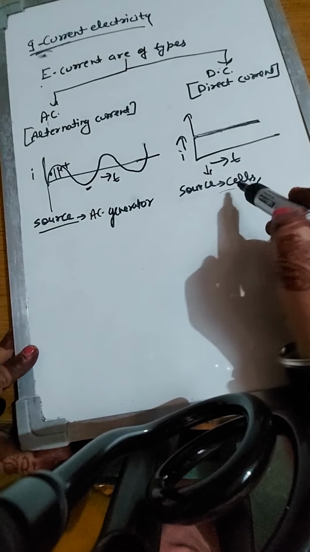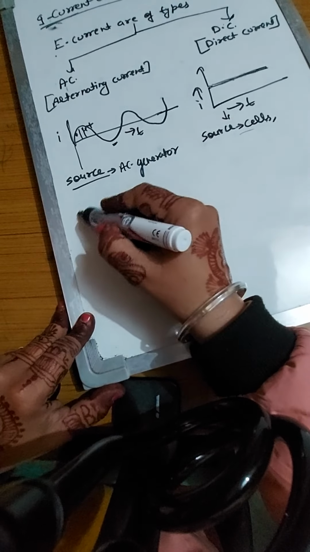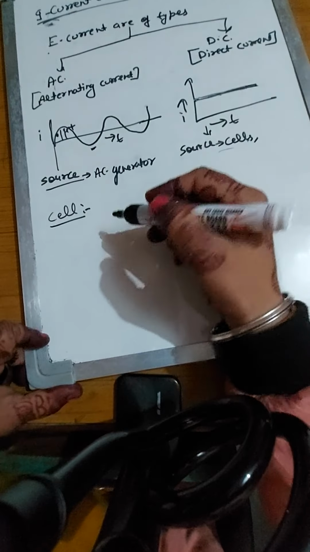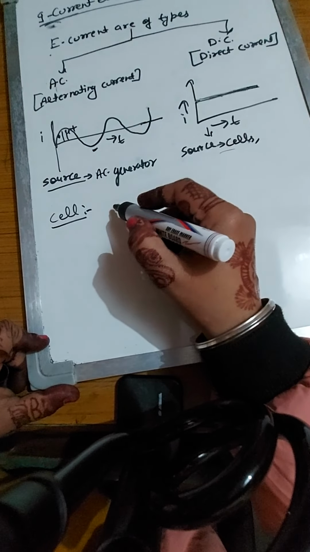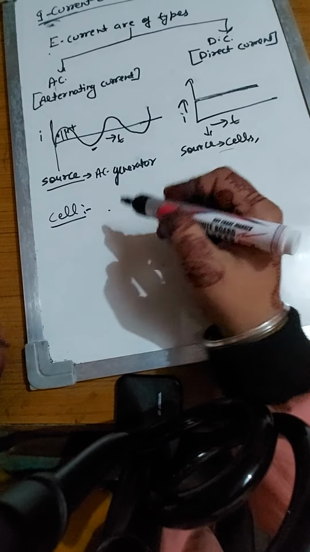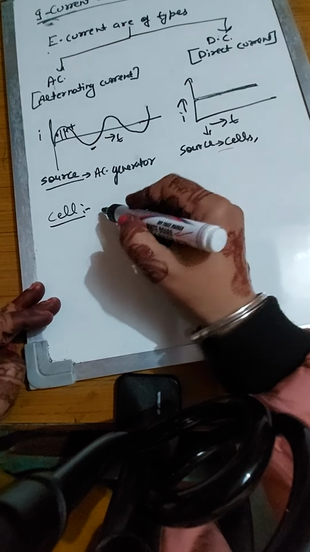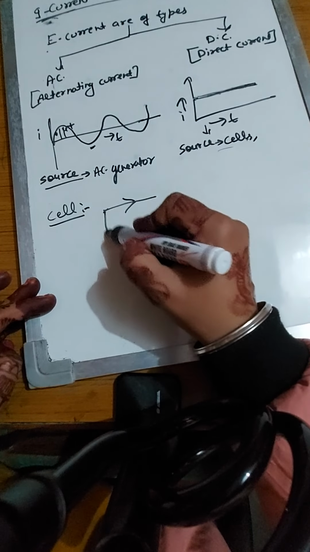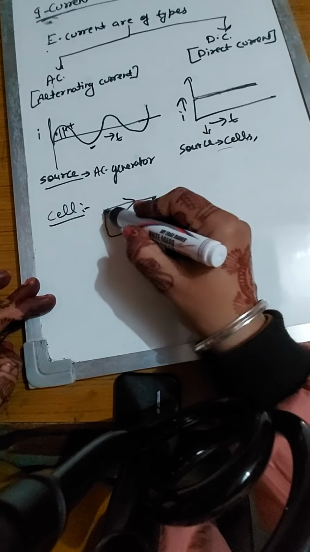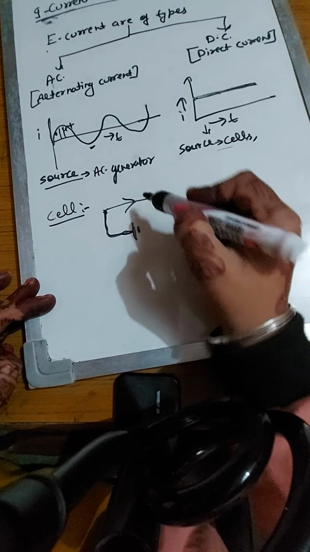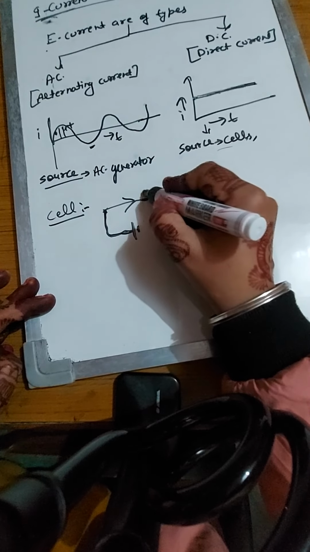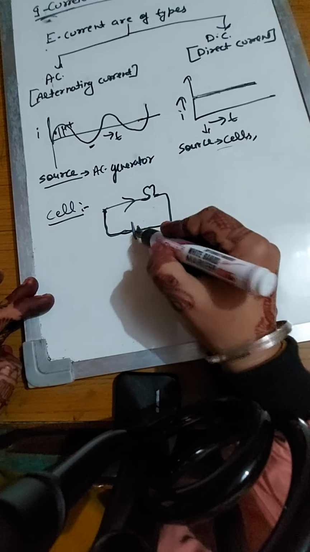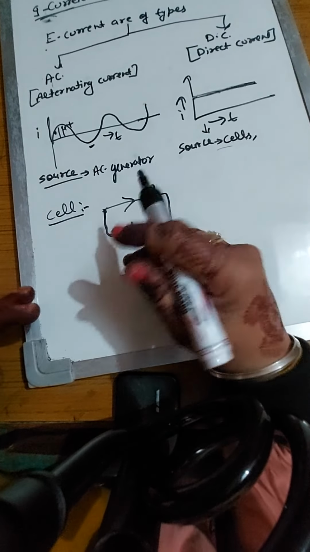Here we have to discuss the cell. The next topic in your book is about the cell. You know very well that in any electronic circuit, without the cell, without the power, you can't get a current. If you have only a conductor, you can't get a current. But when this conductor is connected with the cell and we take a torch bulb, it will glow when the circuit is complete. Without a cell, we can't get a continuous current.